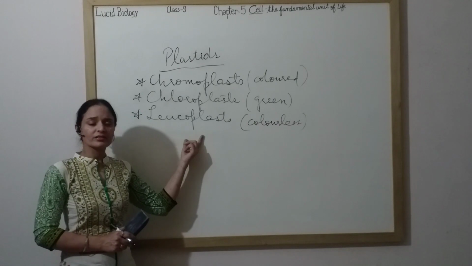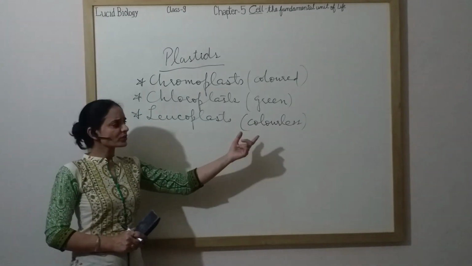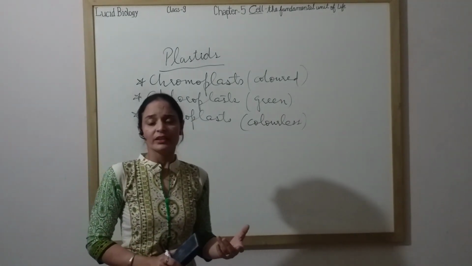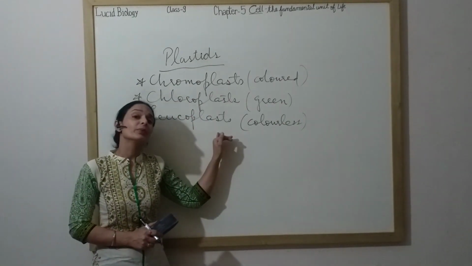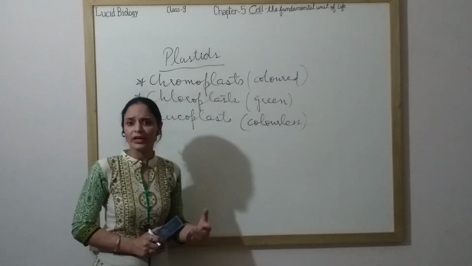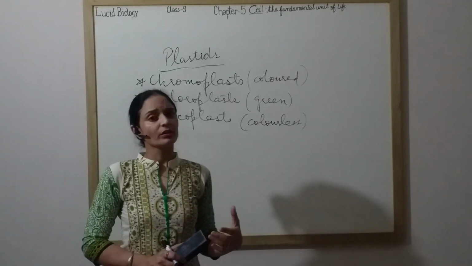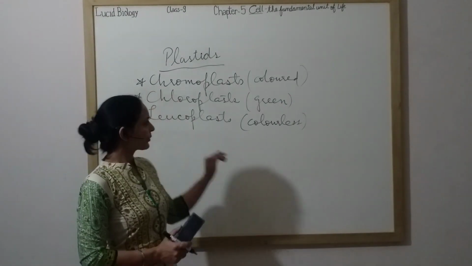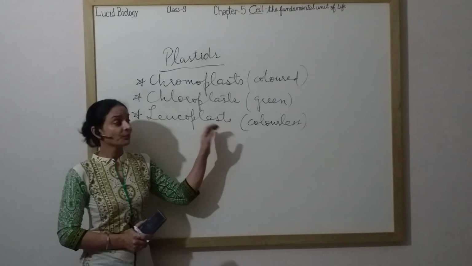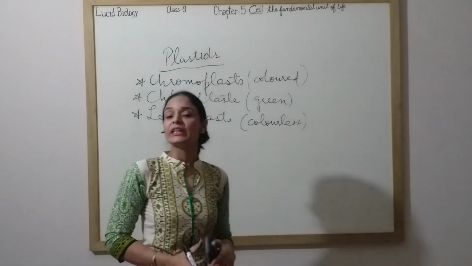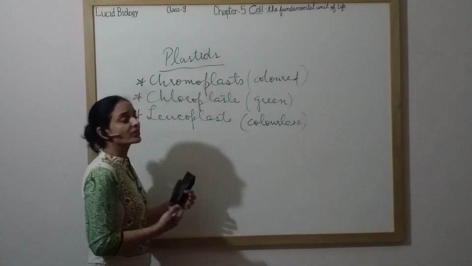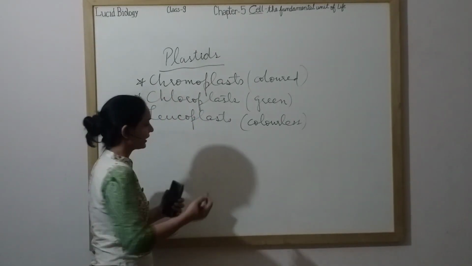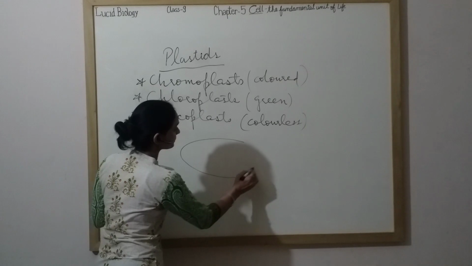And leucoplasts, they are colorless. They are mostly found in unexposed cells. The basic function is storage. Leucoplasts help in storage, like storage of carbohydrates, proteins or fats within the cell. They perform the function of storage. Now we are going to study the detailed structure of plastid. As I told you, plastids are double membrane bound structures like mitochondria.